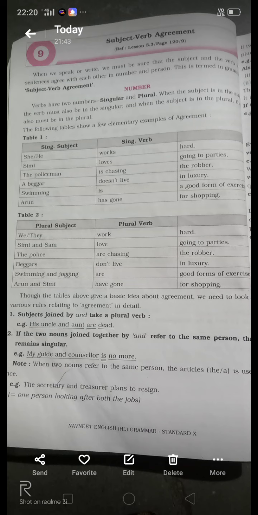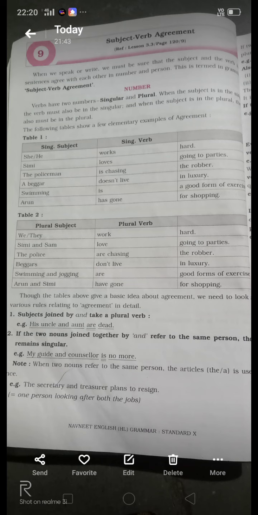Now there are some rules that we are going to study. Rule number 1: subjects joined by and take a plural verb. If there are two subjects joined by and, then it takes a plural verb. See the example: his uncle and aunt are dead. Uncle and aunt, these two subjects are joined with and, that's why the verb is plural.